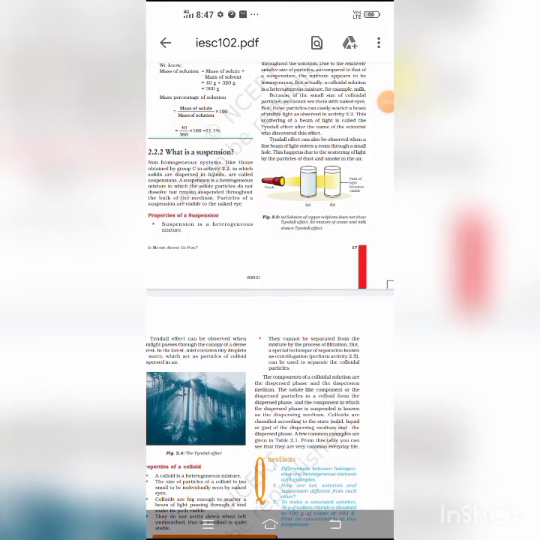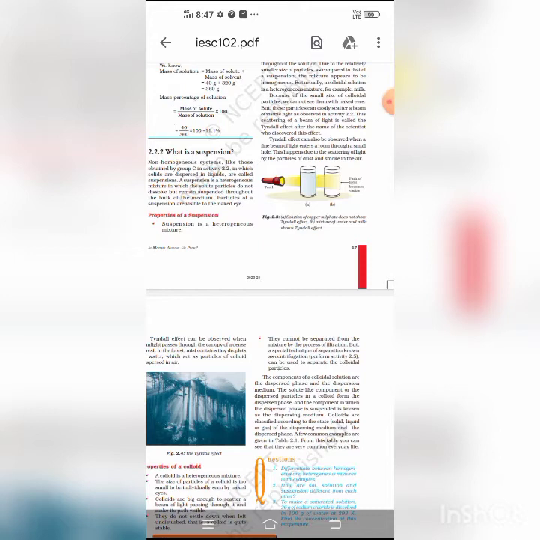Students, now we discuss physical and chemical changes. A change in which only the physical properties of a substance get changed while its chemical composition remains unchanged is called a physical change.